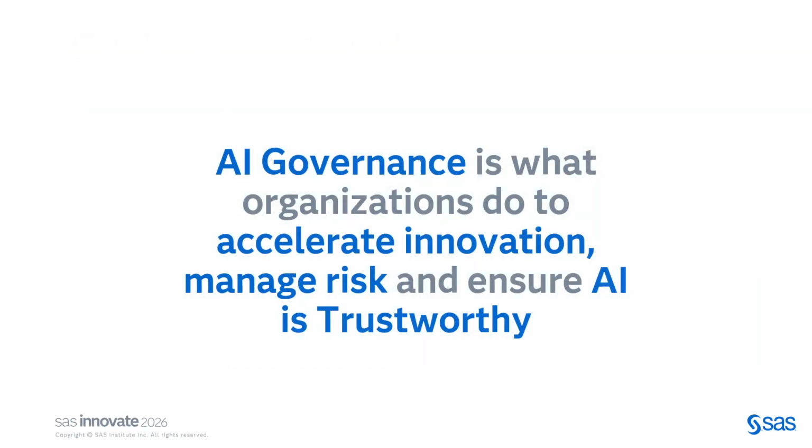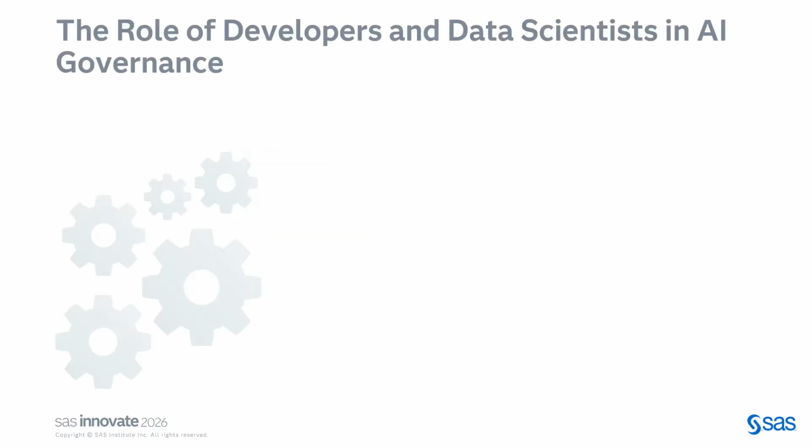Now, AI governance is what organizations do to accelerate innovation, manage risk, and ensure that their AI is trustworthy. It is about building guardrails and having a socio-technical approach to make sure that we are governing the AI in the way it is designed, to do good for the people, right? And now you might ask a question, what does this mean to a practitioner, like a developer or data scientist, can do for AI governance?